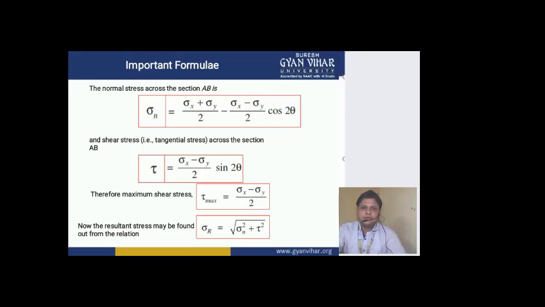And tau is sigma x minus sigma y by 2 sine 2 theta. And the maximum stress, how will you calculate it? The maximum stress is sigma x minus sigma y by 2, and the resultant stress is this much. So this is important, students. This you should keep in mind. These are formulas you should memorize.